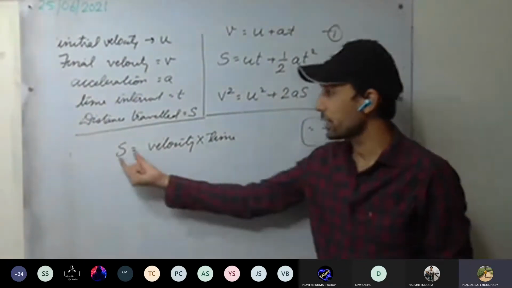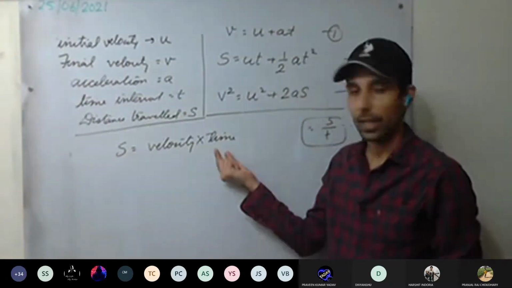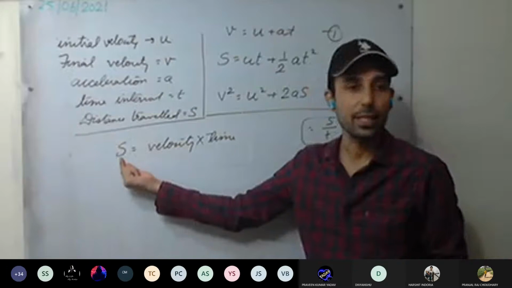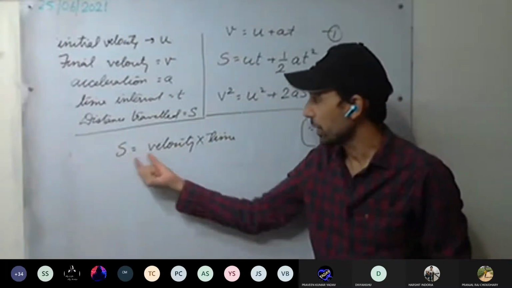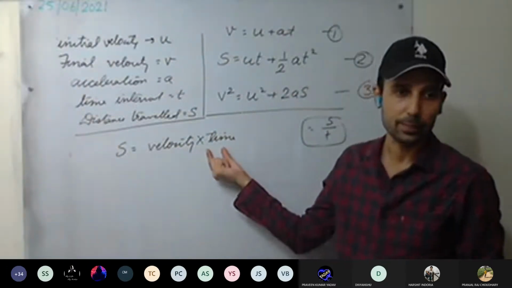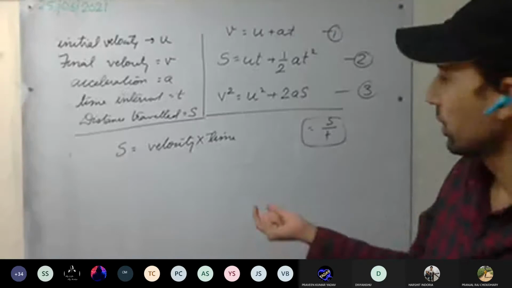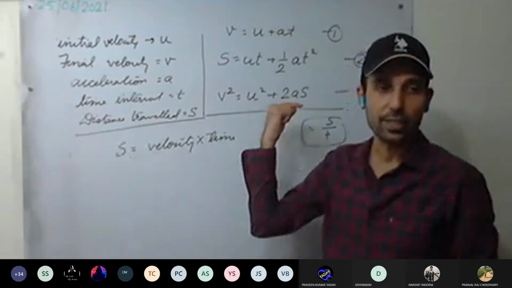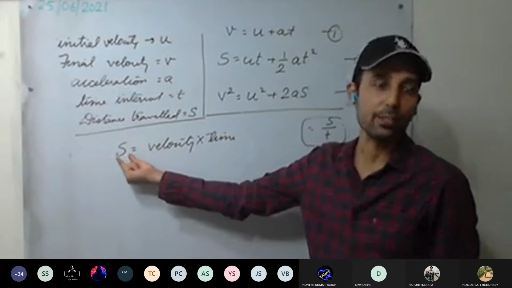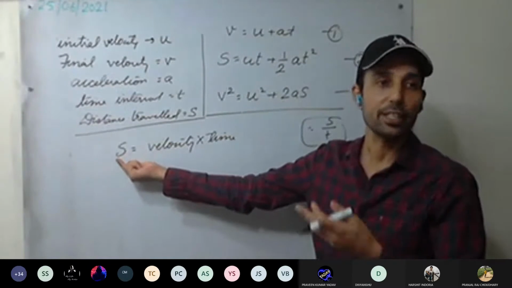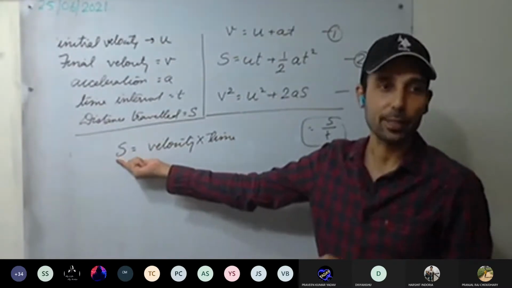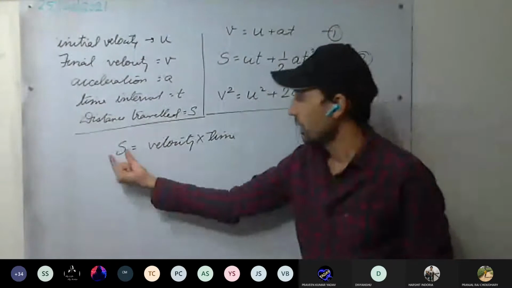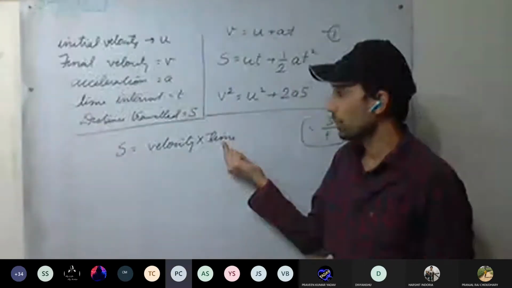Okay. Now see here, what is distance? Velocity into time. This S represents mainly the displacement. Displacement equals velocity into time. Since it's a straight line in one direction only, distance and displacement will be the same. Therefore, interchangeably we use distance and displacement. Understood this one? So distance covered equals velocity into time.